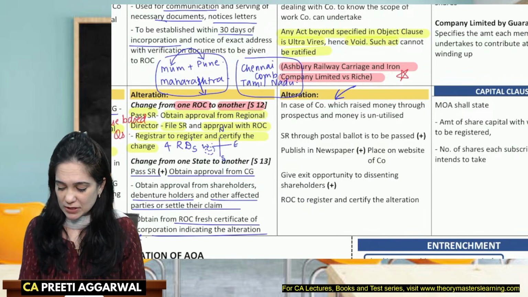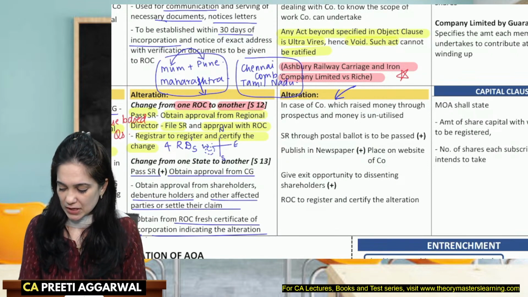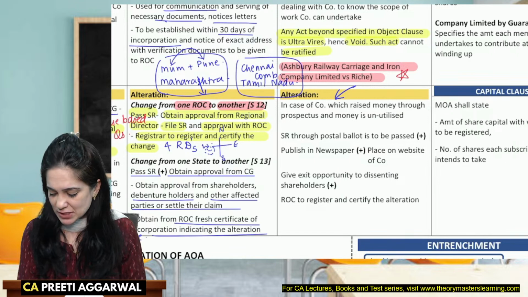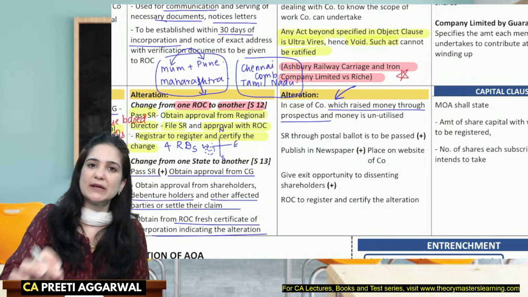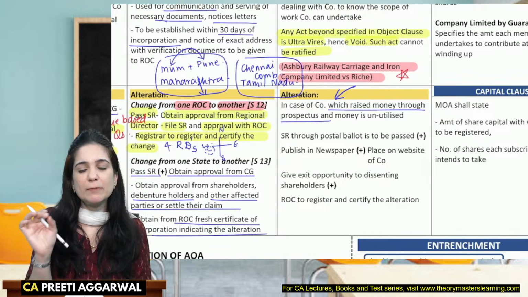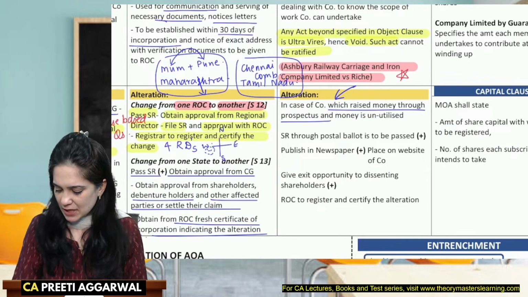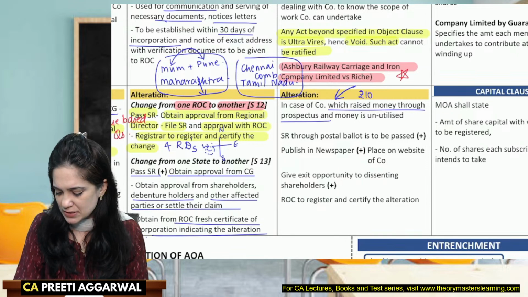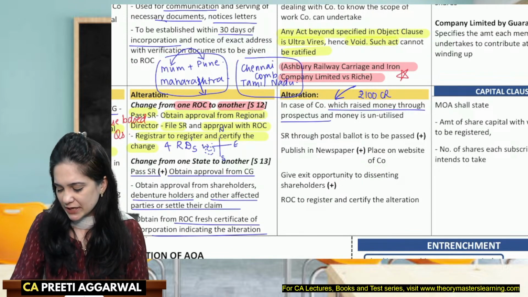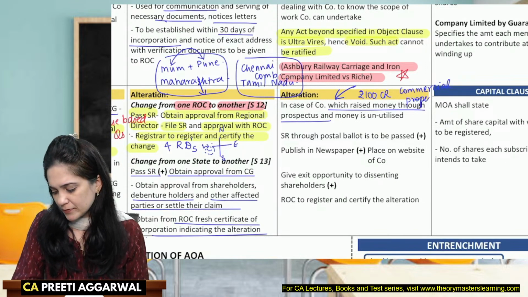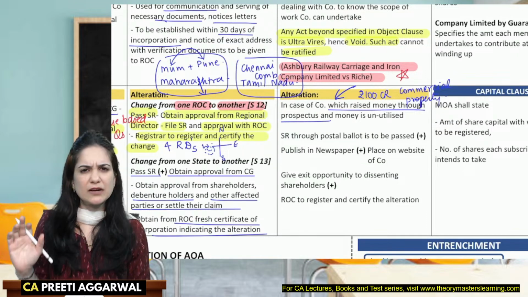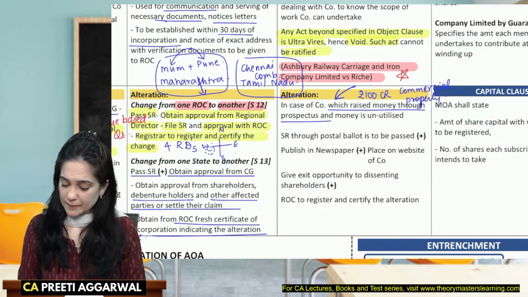Achha, what if I want to alter the objects of the company? See, if you are a company which has raised money through prospectus, prospectus is issued means the public is involved. Okay, so if the public is involved, let's say for example, I raised 100 crore rupees saying that I will utilize it for building commercial property. Okay, this is my purpose, building of commercial property. I have raised money, 100 crore rupees, for commercial property.